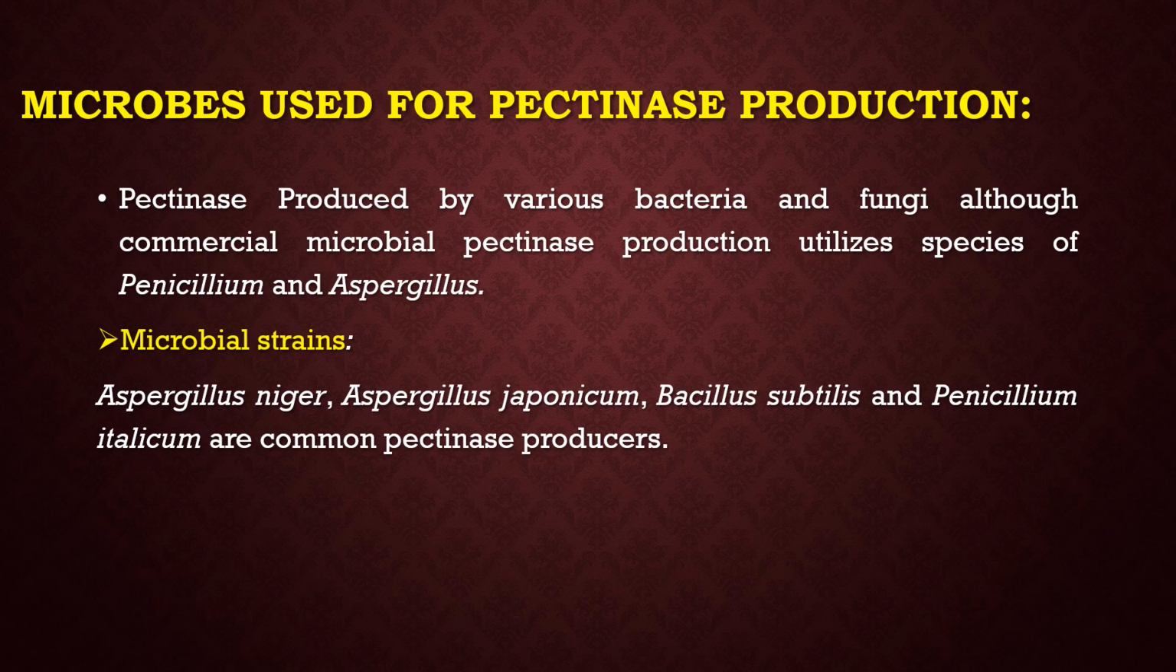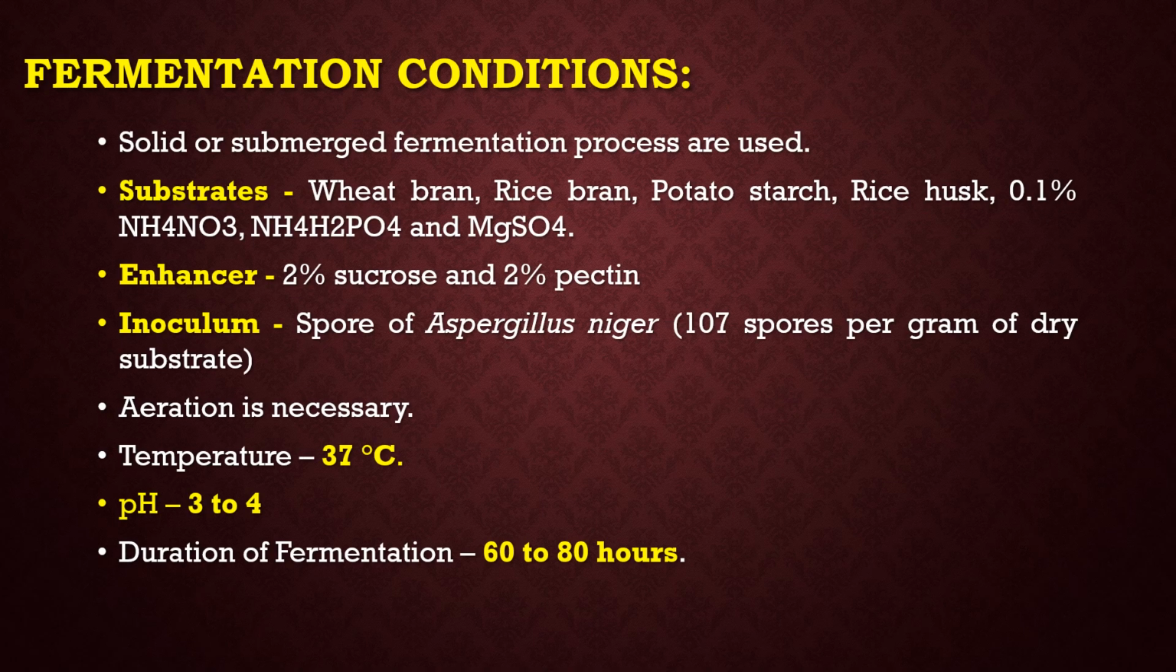Microbes used for pectinase production. Pectinase is produced by various bacteria and fungi, although commercial microbial pectinase production utilizes species of Penicillium and Aspergillus. Microbial strains Aspergillus niger, Aspergillus japonicus, Bacillus subtilis, and Penicillium italicum are common pectinase producers.